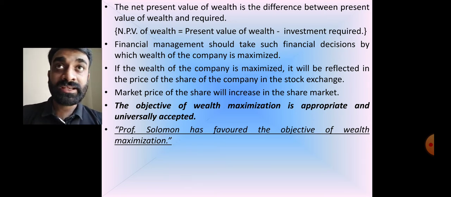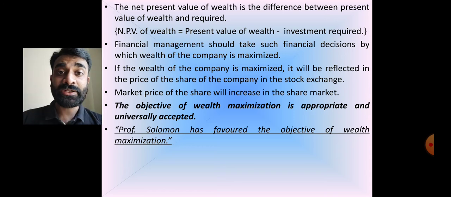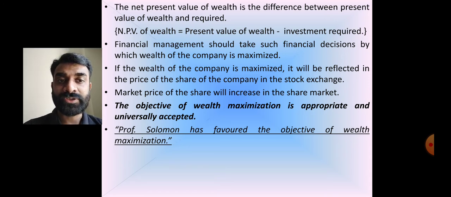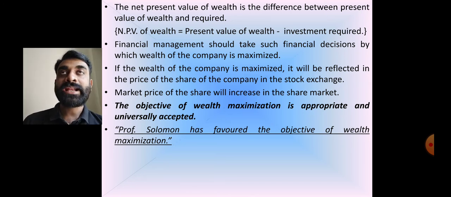Okay, and here you need to underline this in your textbook: Professor Solomon has favored the objective of wealth maximization. The question that can be asked is, who has favored the objective of wealth maximization? The answer is Professor Solomon. Okay, clear? So the two main objectives are profit maximization and wealth maximization.